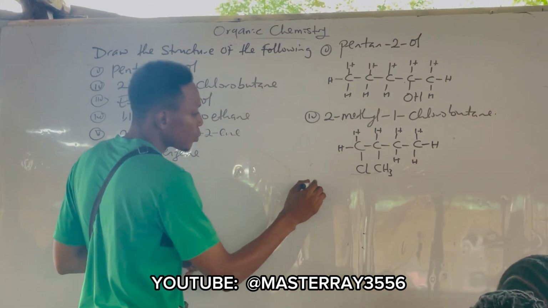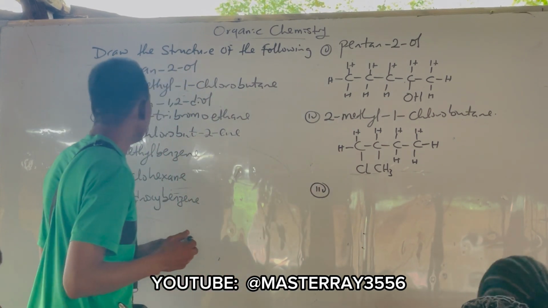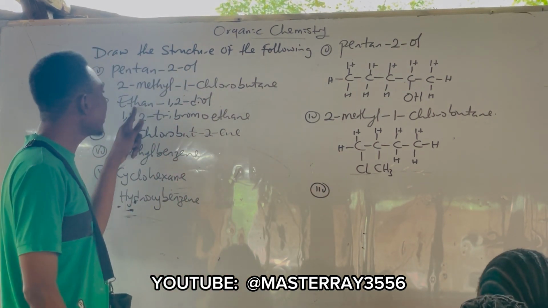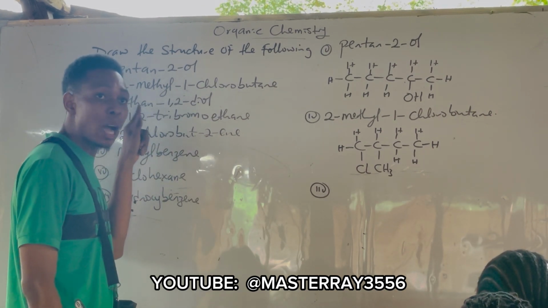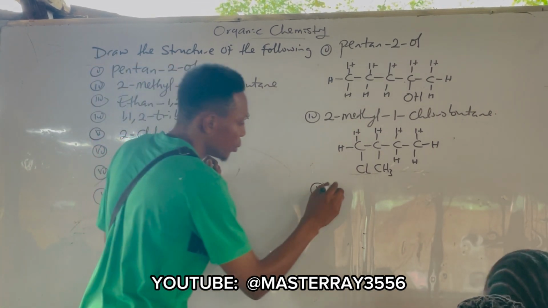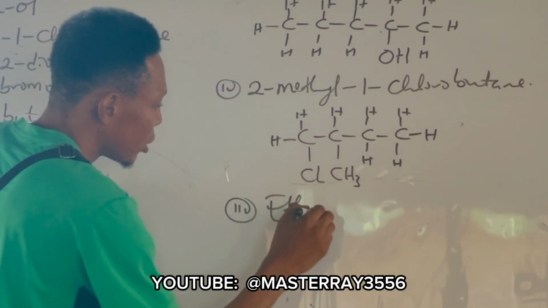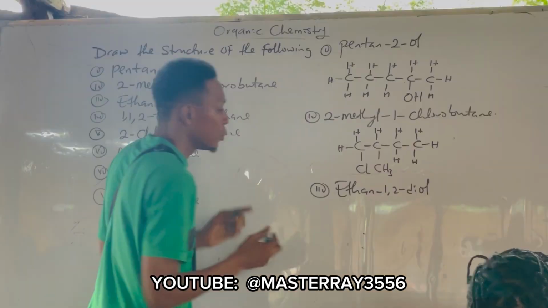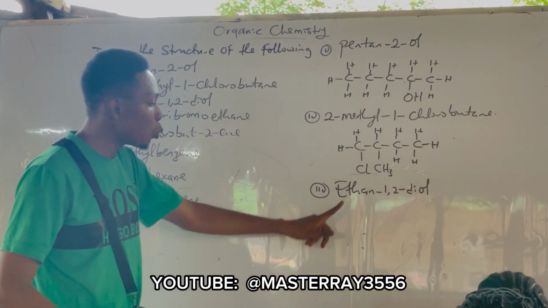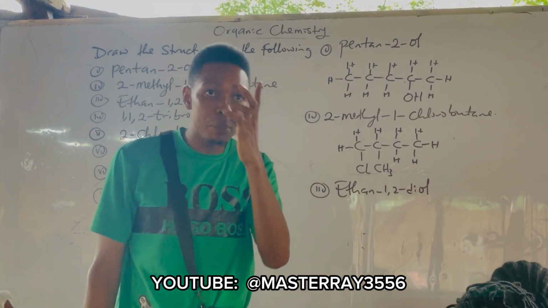And I got it. Hydrogen. So number 3: ethane-1,2-diol. Ethan-1,2 what? Diol. Ethane-1,2-diol. Yes. The parent chain there is what? Ethane. How many carbons?